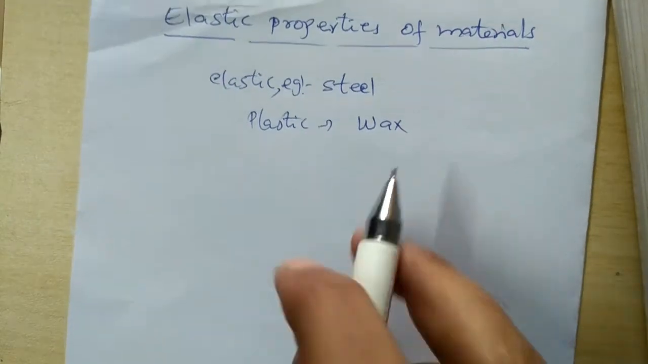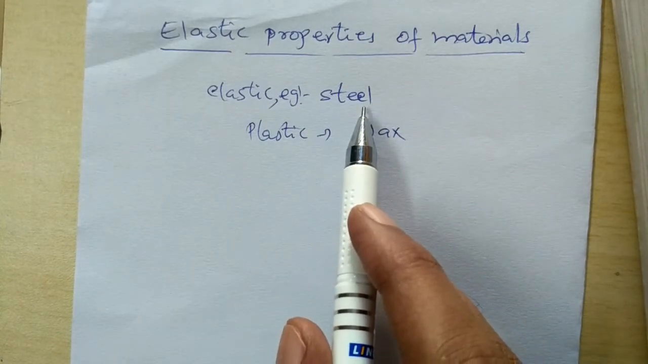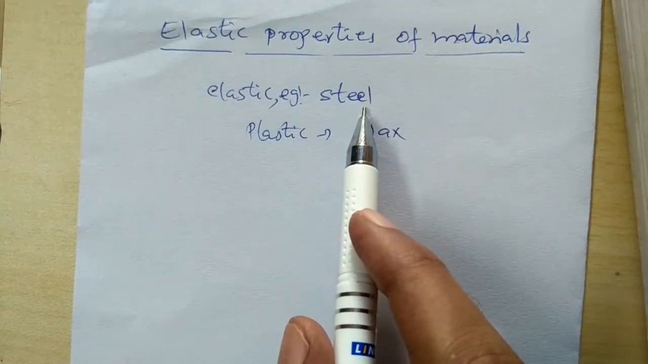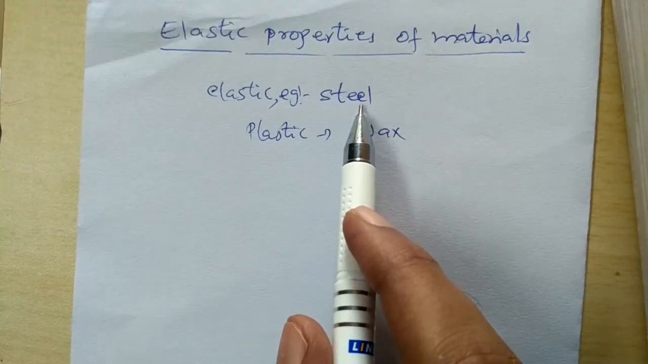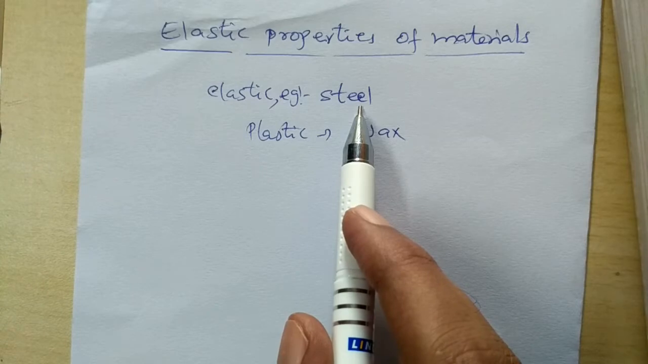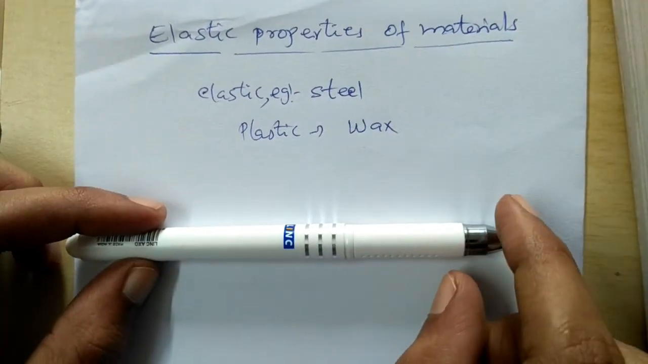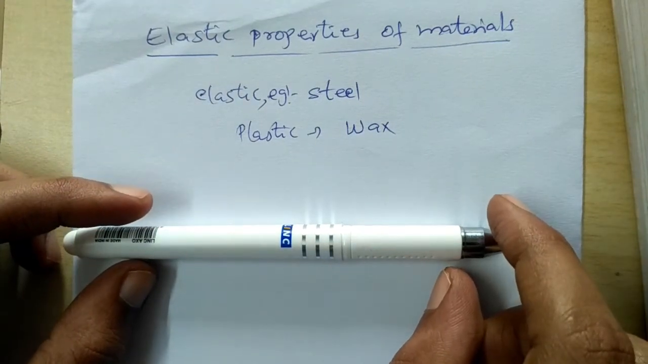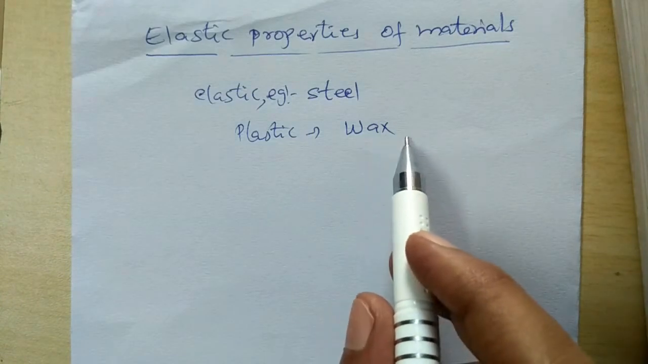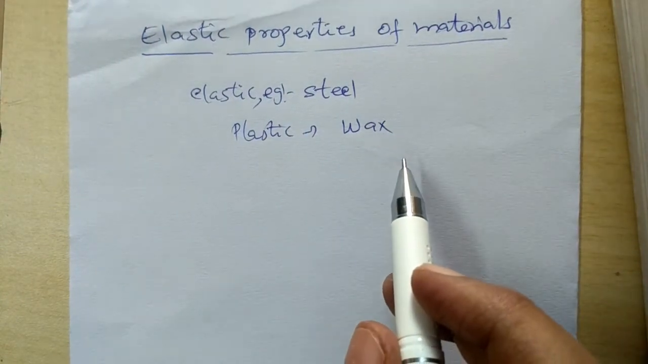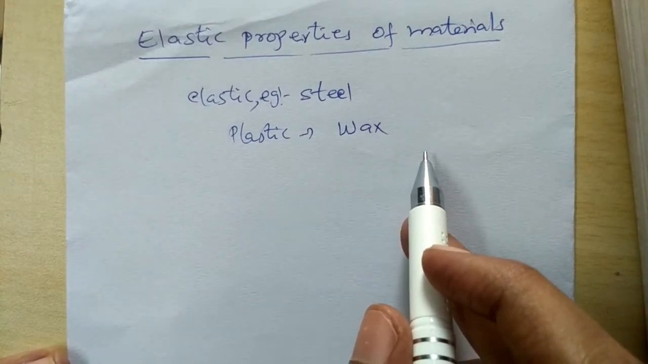An example is steel, which has very high elasticity. If you try to stretch a steel wire or a rod and then leave the force, immediately it comes back to its original shape. So it is highly elastic in nature. Now, if when I leave the deforming force, the body gets deformed into a new shape, then it is said to be plastic in nature. For example, wax. So this is just the basics about elastic materials.